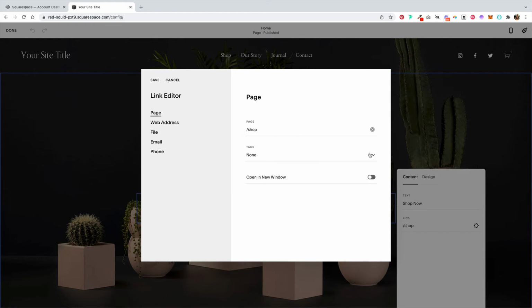And if you have tags set up on your products, let's say you have this plant store and some are outdoor and some are indoor, and they're tagged appropriately, you could say that you only want people to go to your shop and see the indoor plants. And you can also set whether or not this takes them to a new window or they are redirected to that page.